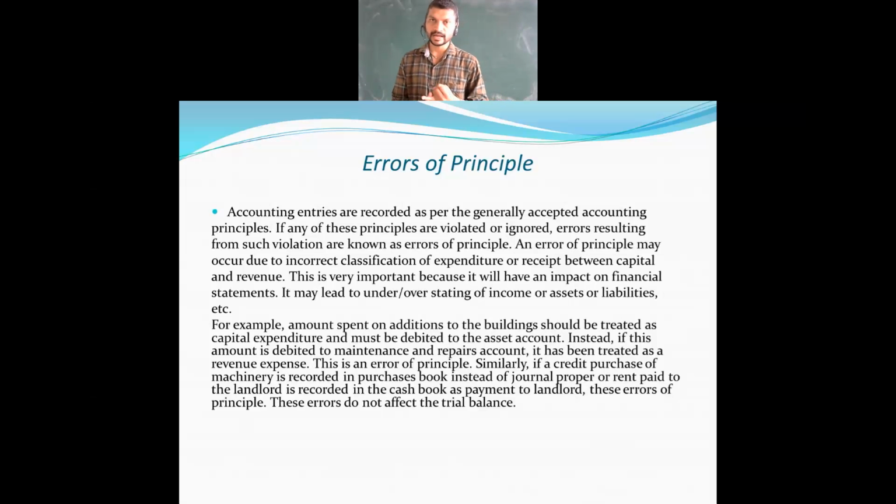If you are purchasing any asset, goods, even that is an asset, you should add it in the purchase book only. You can't take it directly to the journal proper. If you do, there is an error. If you are taking it exactly in the purchase book, there is no error. That is why these errors do not affect the trial balance. So this is the part you need to know.